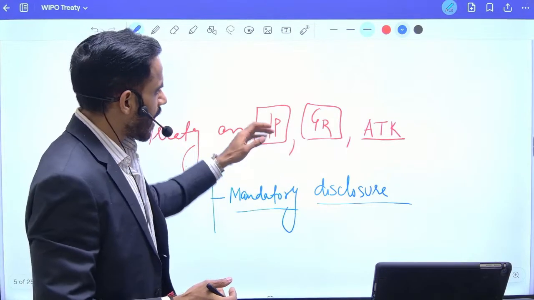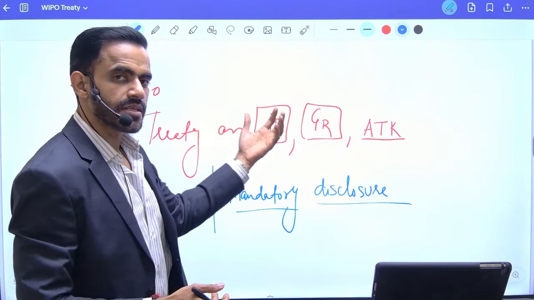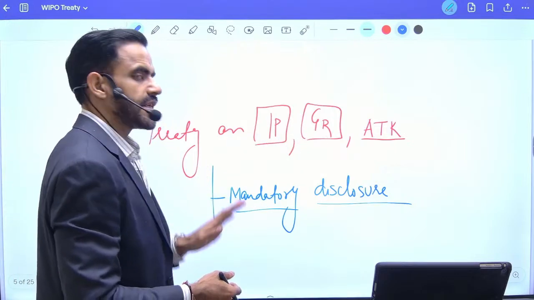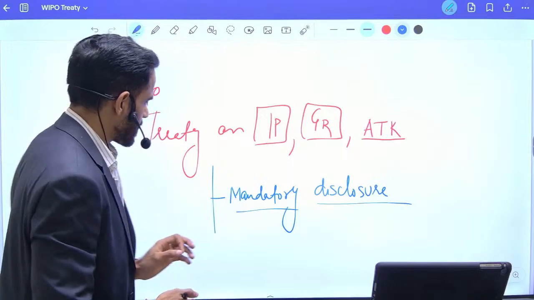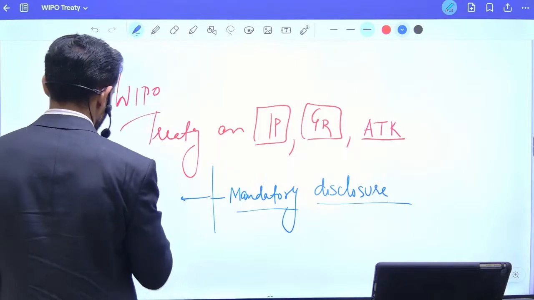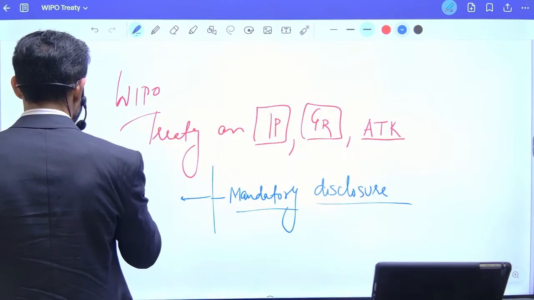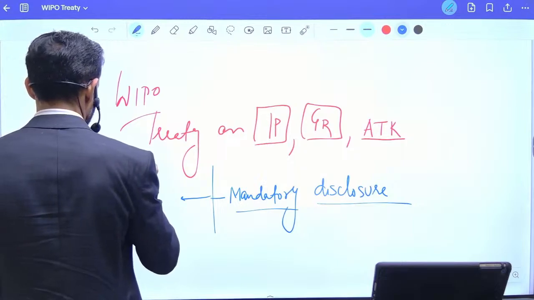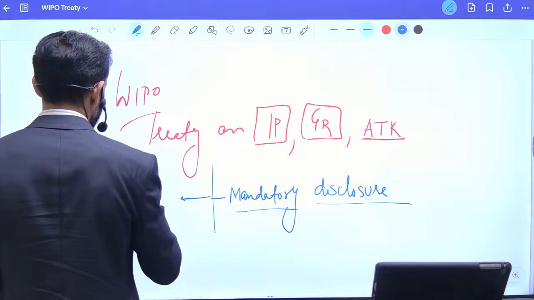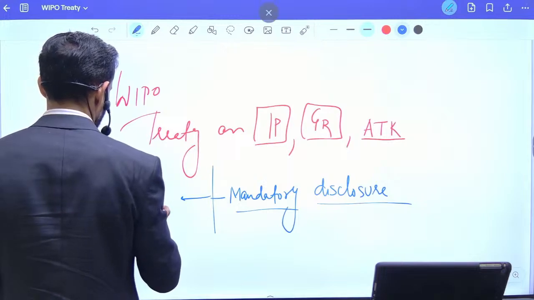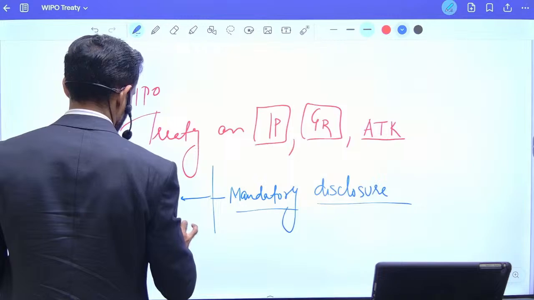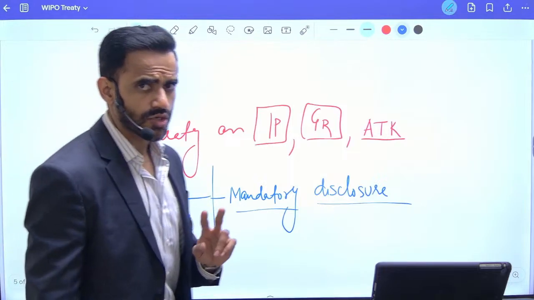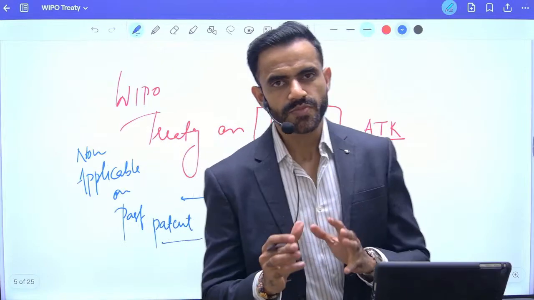Usually they hide the source and claim that it is their own research. So the first part is mandatory disclosure. The second part is that it will not be applicable on past patents. So these are the two important provisions of this particular treaty.